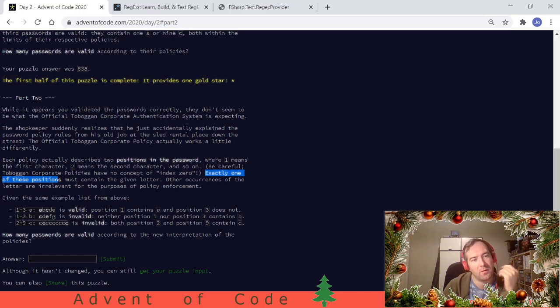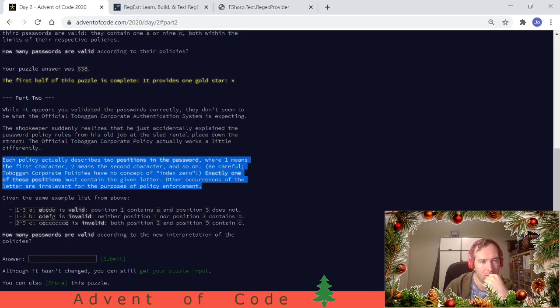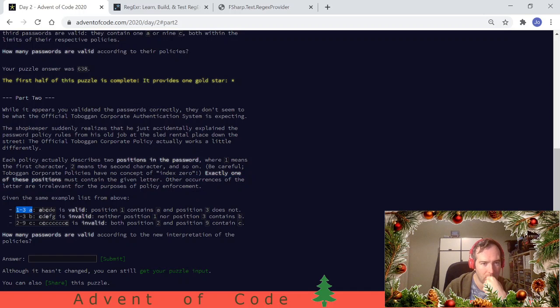Our occurrences of the letters are irrelevant for the purposes of policy enforcement. Irrelevant. Okay, so we only need to look at those 2 indexes and see that one and only one of these indexes has the character in the policy. So basically, whatever we have right now is correct, only the is valid check needs to change.